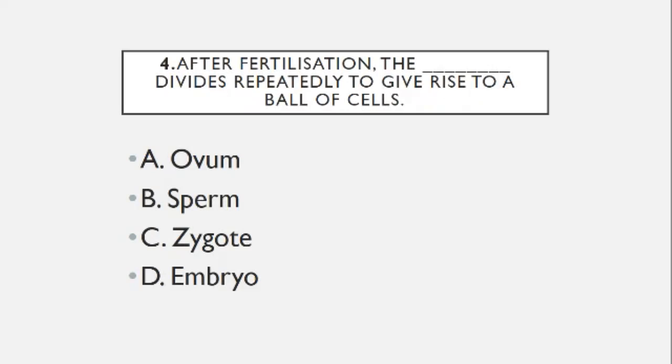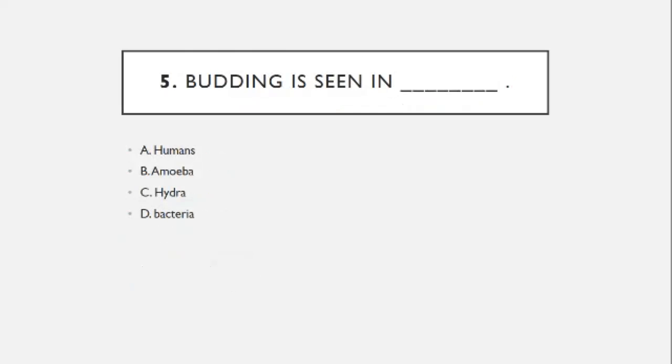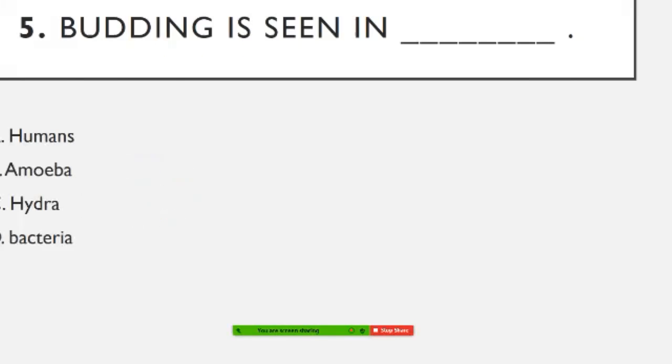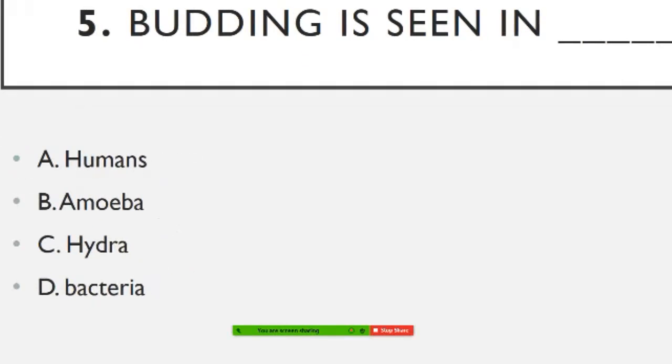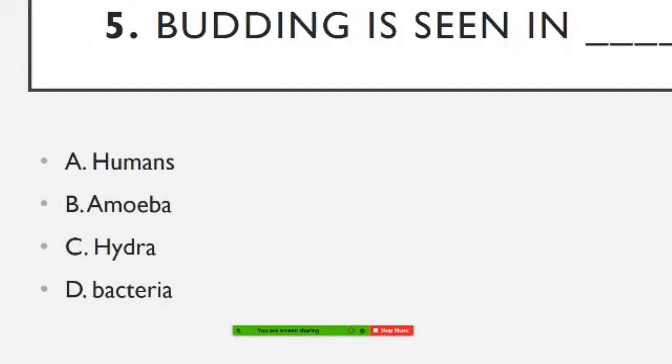After fertilization, the dash divides repeatedly to give rise to a ball of cells. So the right answers you write down. Budding is seen in dash: human, amoeba, hydra and bacteria.